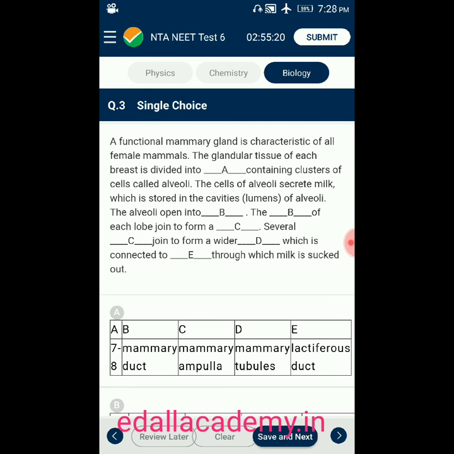Question number 3. A functional mammary gland is characteristic of all female mammals. The glandular tissue of each breast is divided into dash containing clusters of cells called alveoli. The cells of alveoli secrete milk, which is stored in the cavities, generally called lumens of alveoli. The alveoli open into dash, the dash of the lobe join to form dash, several dash join to form a wider dash which is connected to dash through which milk is sucked out.